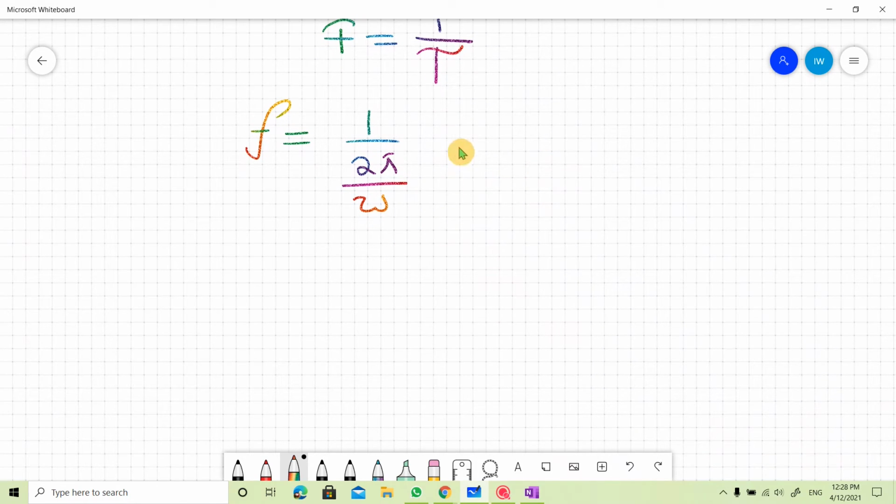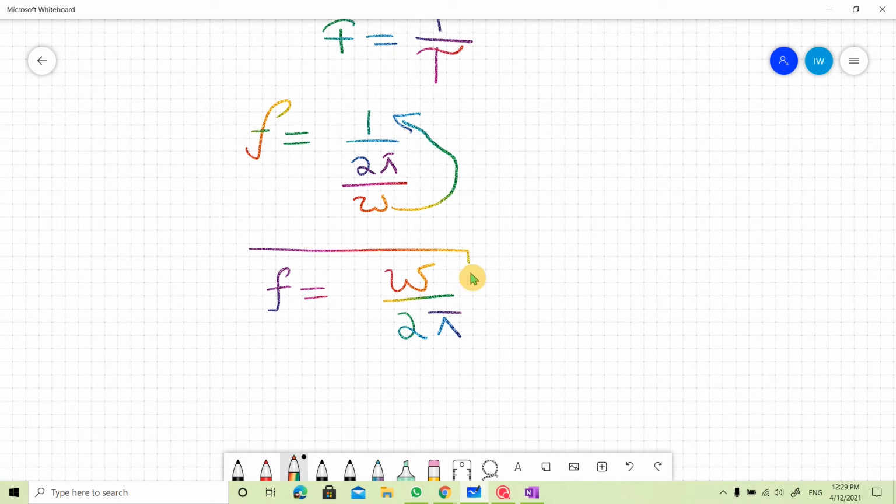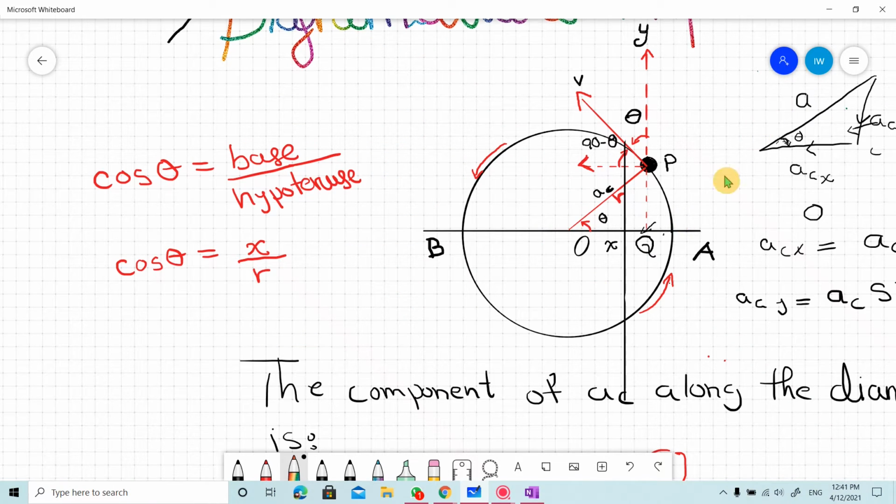Omega is double dividing, so it will be multiplied by 1. F is equal to omega over 2 pi. This is the formula for frequency. Now we have proved that the to and fro motion of the projection is simple harmonic motion, and we have also derived the formula for time period and frequency as well.